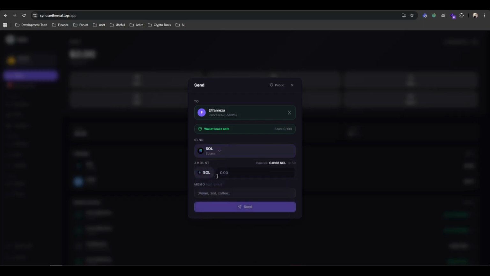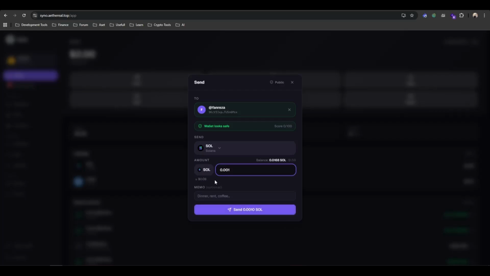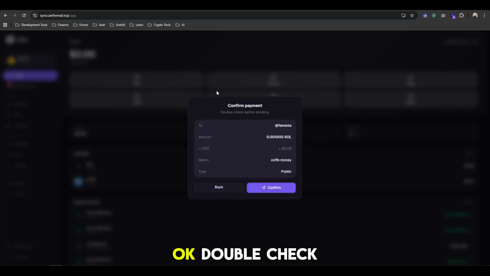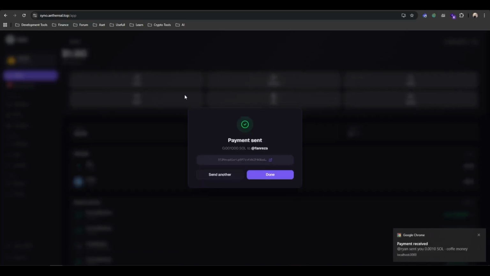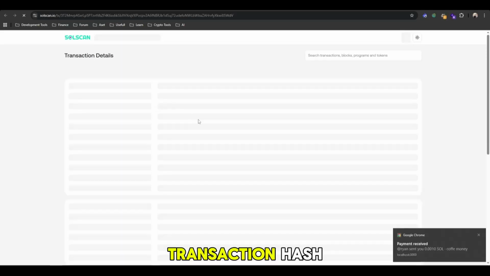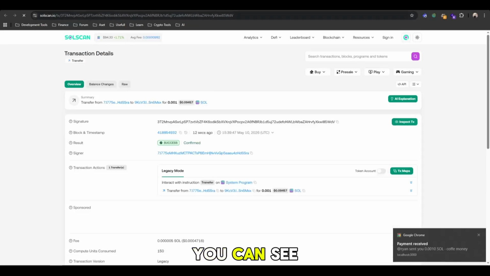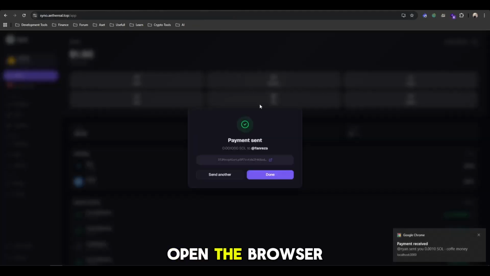We try to send Solana to him. Let's send 0.01. And the memo is copy. Okay, double check your transaction before you confirm. Right, we're done sending Solana to Fundraiser, and you can see the transaction has gone through. You can see I have a notification because I already opened the browser.